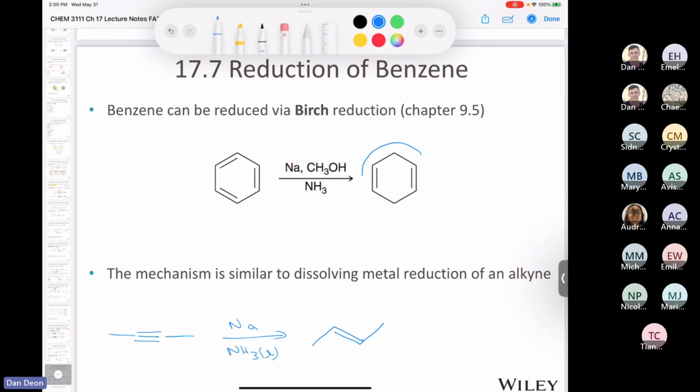Could anybody tell me, would this compound be aromatic, non-aromatic, or anti-aromatic? And it's not a trick. I detest trick questions. Yeah, it's non-aromatic, right? Thanks, Audrey. All right, it's not aromatic. Why? You've got 2 sp3 hybridized carbons, for Pete's sake, okay? sp3, sp3. That was just kind of a test. Okay, so if you're wondering why does it reduce the 2 carbons on opposite ends of the ring, right? 1 and 4, like that.